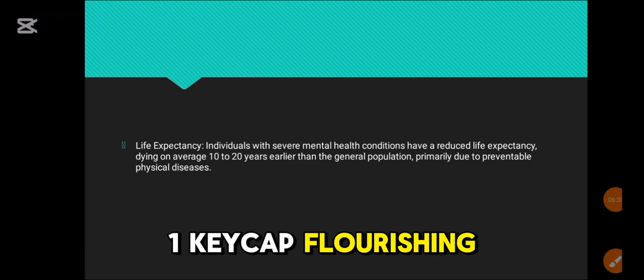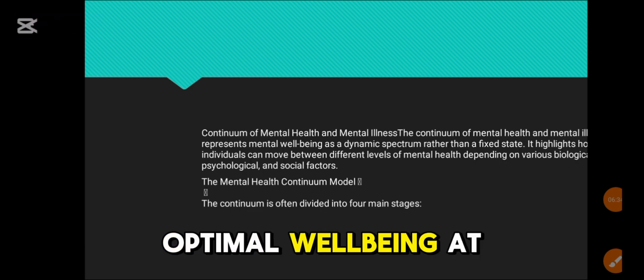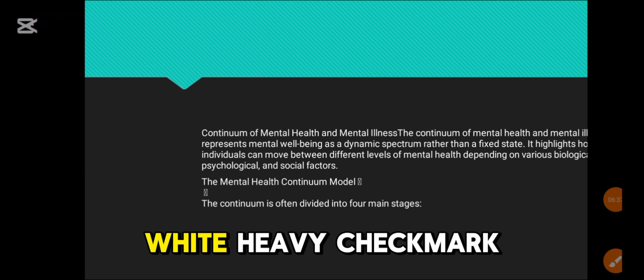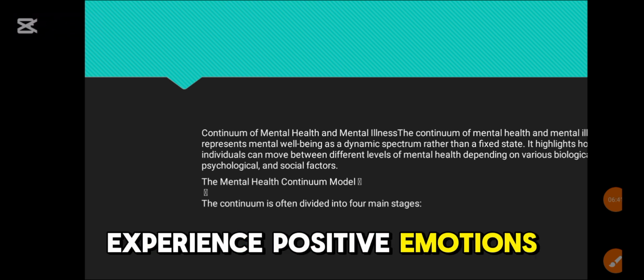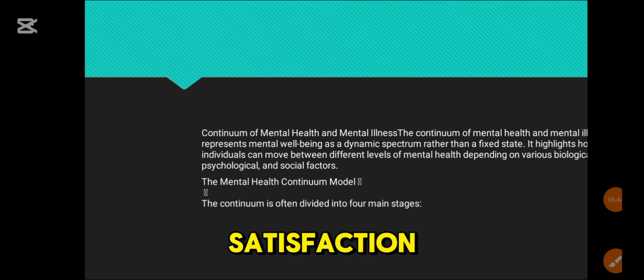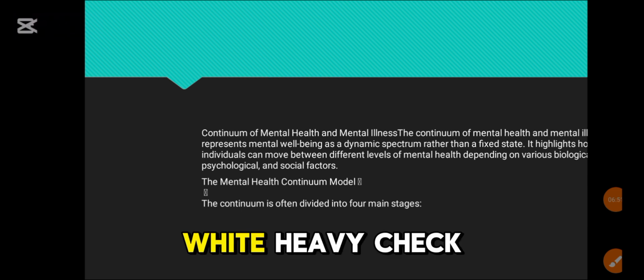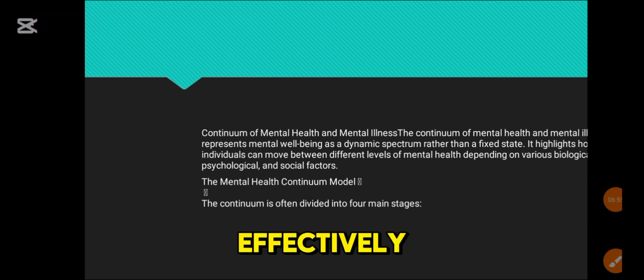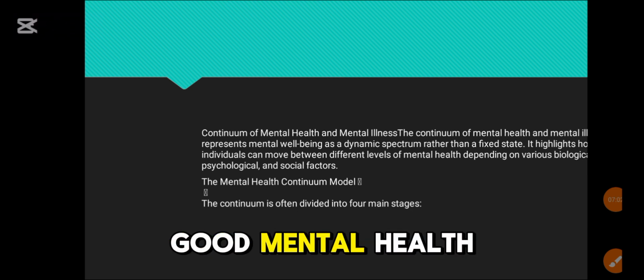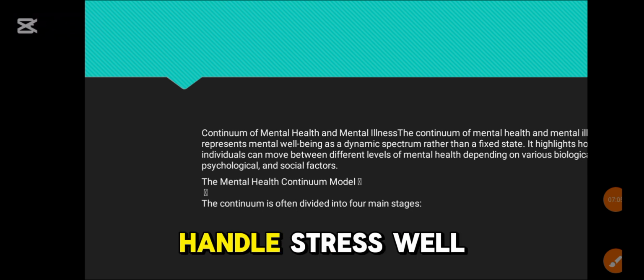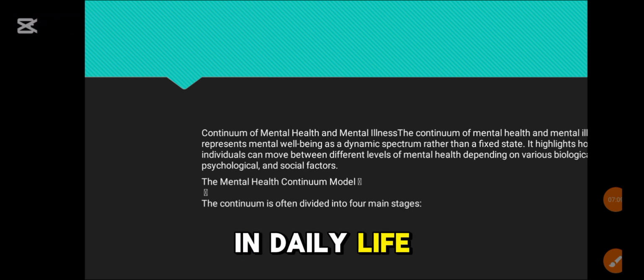1. Flourishing mental health, optimal well-being. At this stage, individuals experience positive emotions, resilience, and life satisfaction. They have strong relationships and a good sense of purpose. They manage stress effectively and maintain stable cognitive function. Example: a person with good mental health enjoys social interactions, handles stress well, and feels fulfilled in daily life.